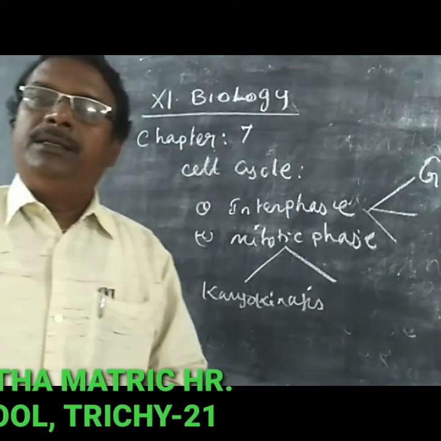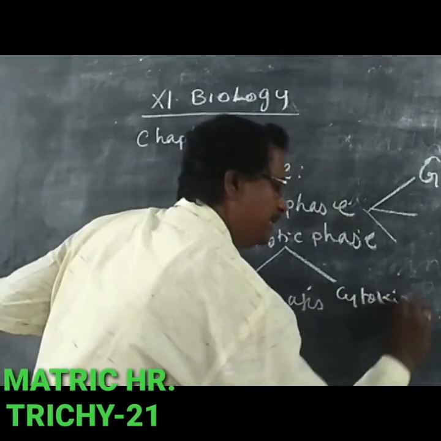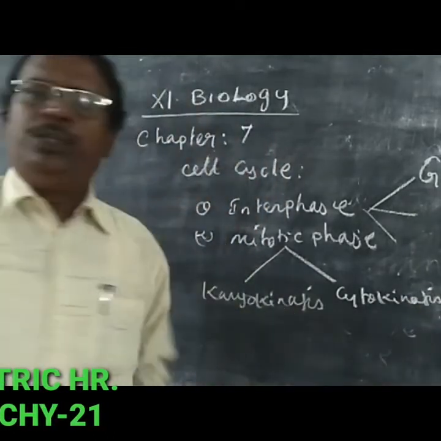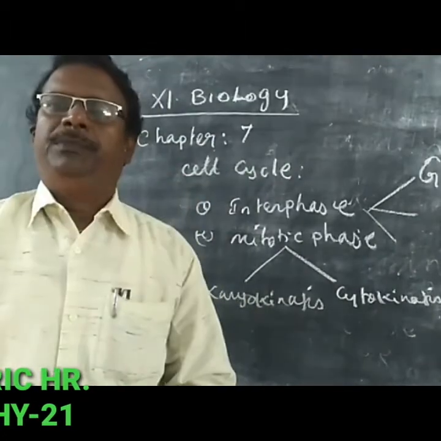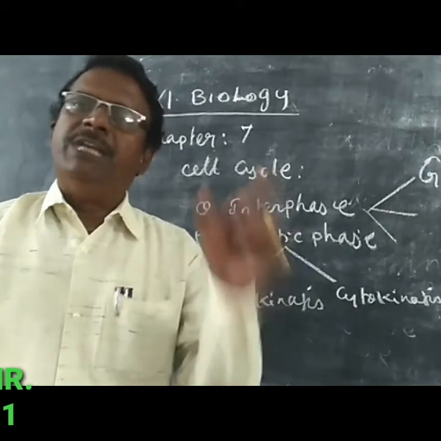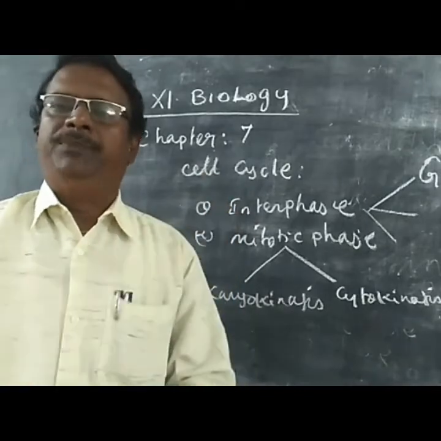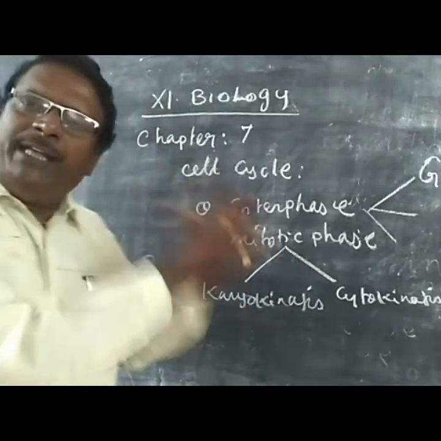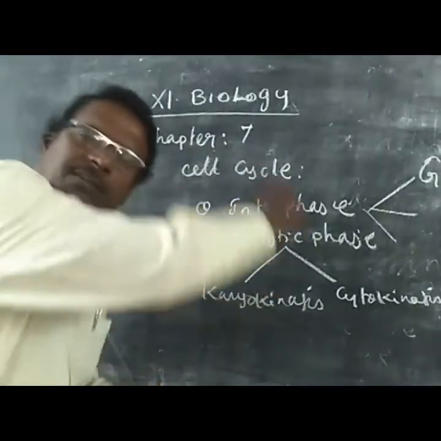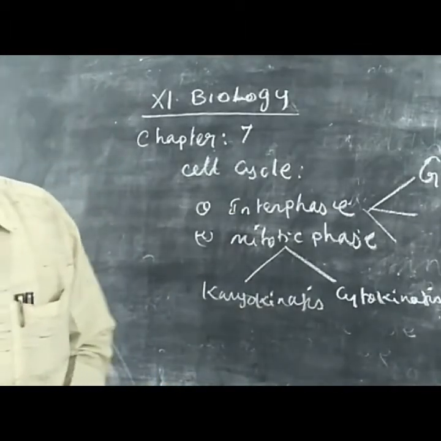Then cytokinesis. Cytokinesis means the division of the cytoplasm. After the karyokinesis, the cytoplasm is immediately divided into two. This process is called cytokinesis. These two phases play a vital role in the cell cycle. They alternate with each other, and this process is called a cell cycle.